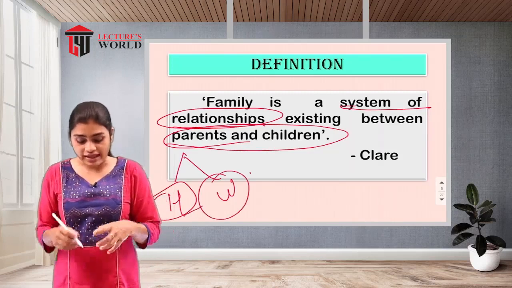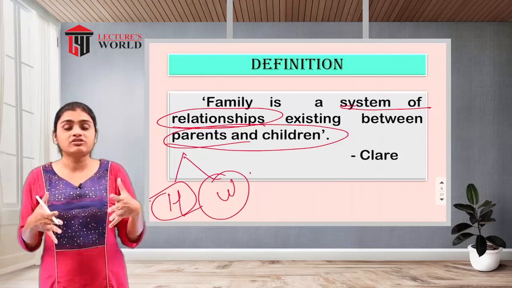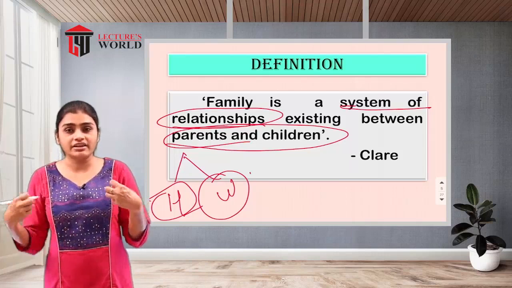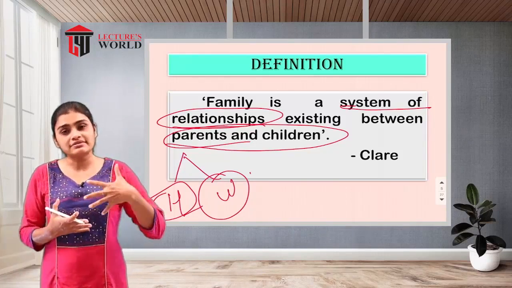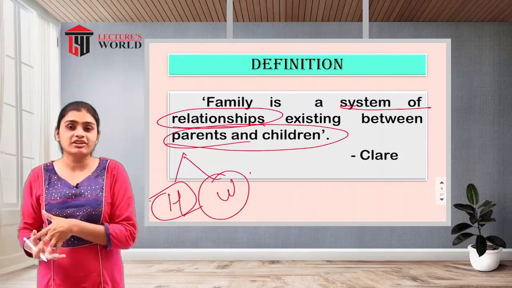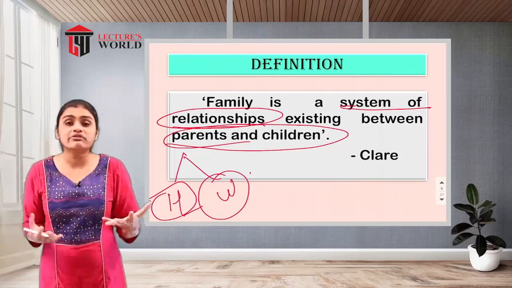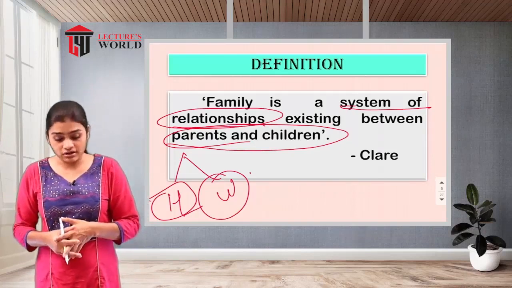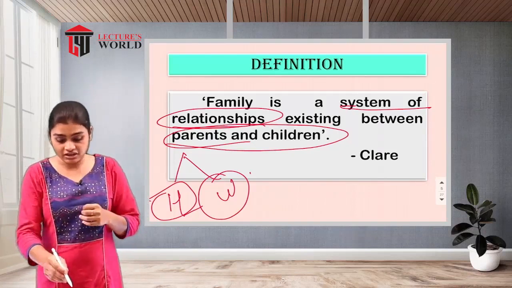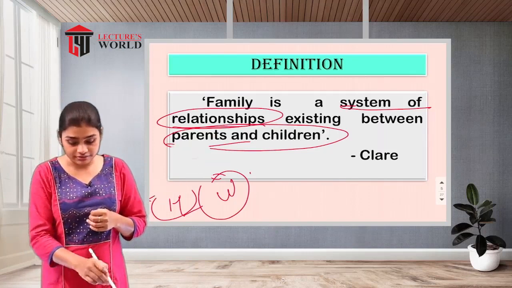So there will be existing relationships between the husband and wife and their children. Parents will have a relationship with the children, and the goal will be the upbringing of those children. So that is called your family, and that definition is given by Clare.